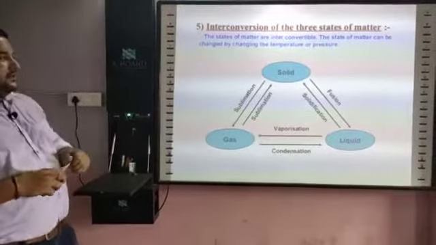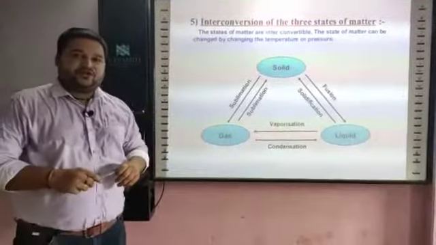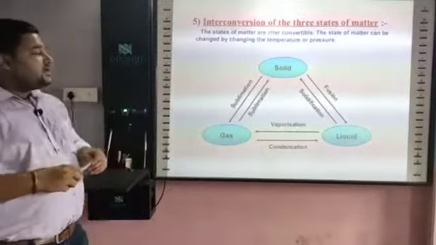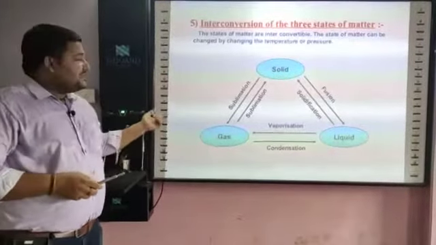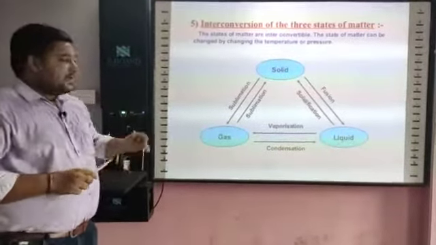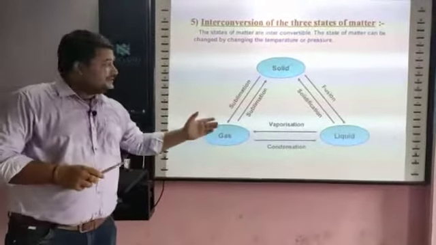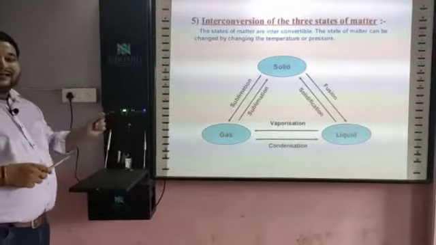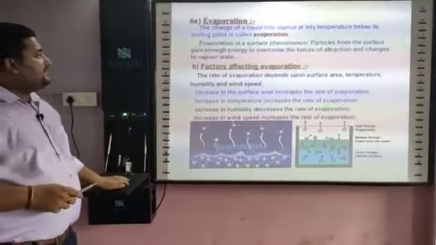Interconversion of three states. When solid changes into liquid state, that is called fusion. When liquid changes into solid state, that is called solidification. Liquid changing into gaseous state is called vaporization. And gaseous changing into liquid state is called condensation. Solid directly changing to gaseous or gaseous directly changing to solid is known as sublimation.